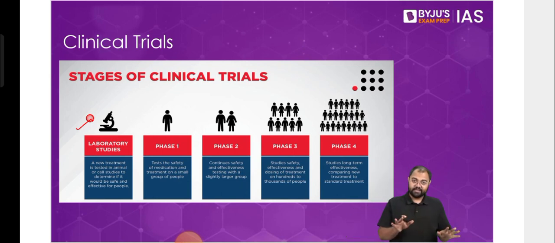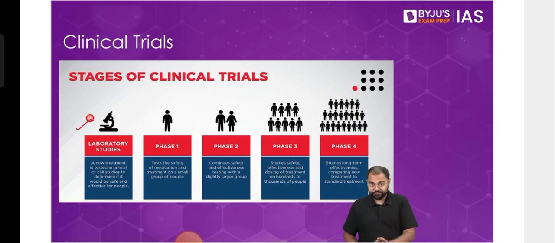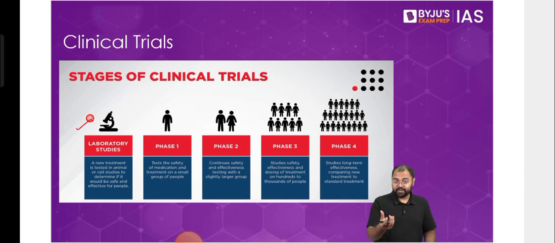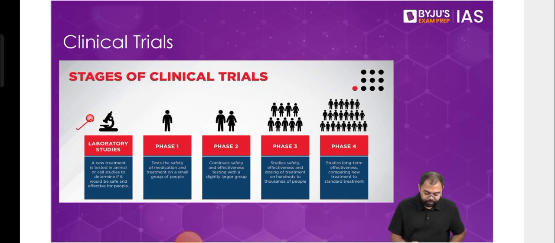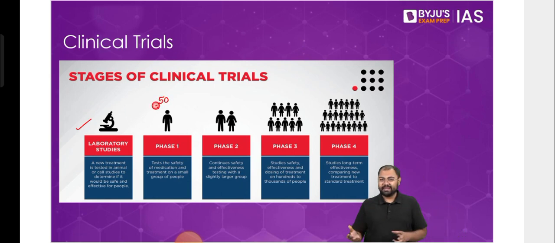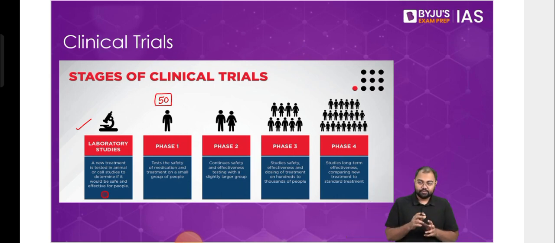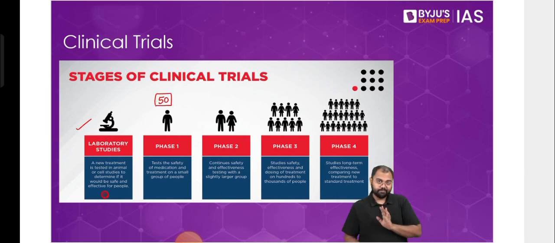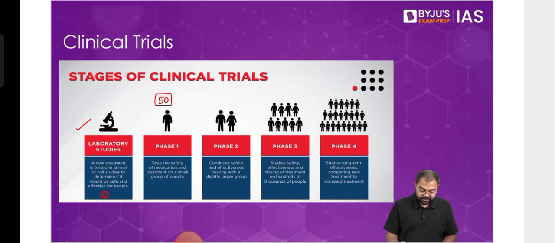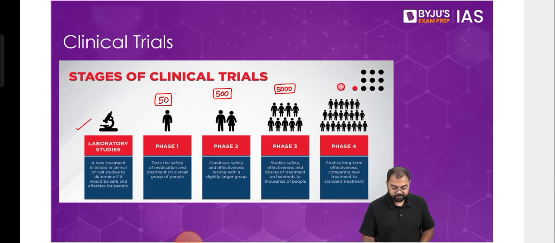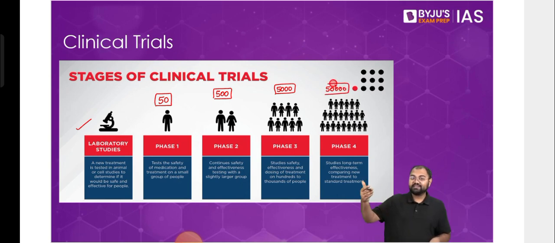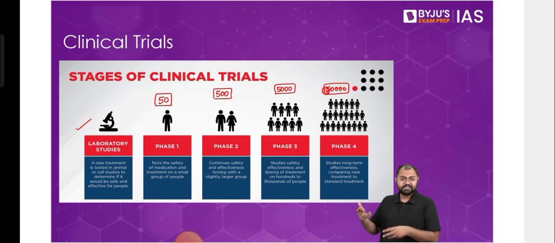If everything is great, if everything seems fine and completely safe, then this vaccine would enter its phase 1. In this phase 1, you will have a small group of people, let's say about 100, about 50. It can be 10, 20, 50, 70, 80, etc. A small group of people on whom the vaccine will be tested. If we see no problem whatsoever here, then we increase this to a population of, let's say, approximately 500 people, maybe 300, maybe 700. If everything is good here, then we increase this population further to maybe 5,000 people, and then further to maybe 50,000 people. So phase by phase, the testing will happen based on the result of the previous phase. Sometimes, if certain changes are required before it goes on to the next phase, those changes will be done, and it then goes to the next phase and so on.